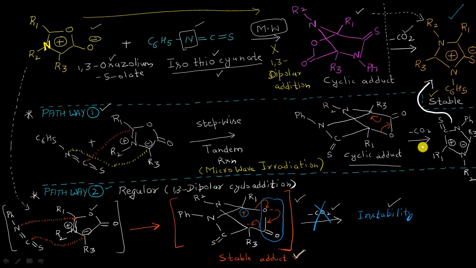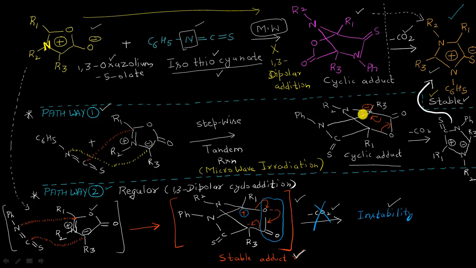but this time it will be releasing a molecule of CO2 definitely, because this reaction will be going towards a thermodynamically more stable structure, which is what? Which is this structure here that can be represented in this form, which is a stable type of structure. Moreover, we can also add here that when these electrons come here, it will result in the formation of a negative charge instead of a positive charge on this carbon atom, to which two nitrogen atoms are attached.